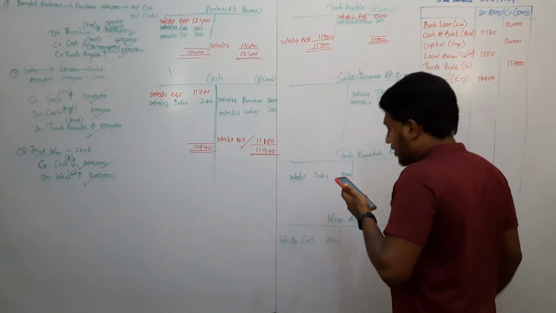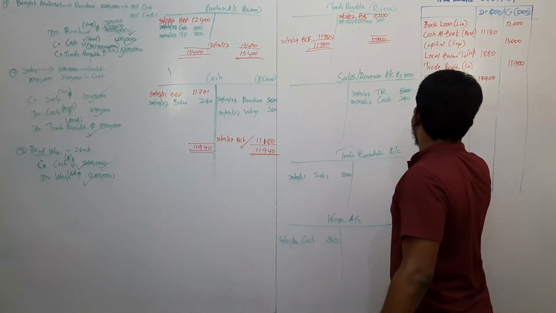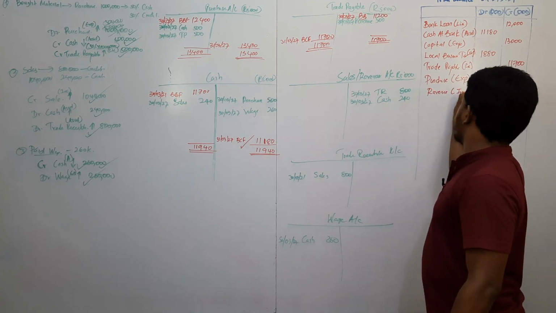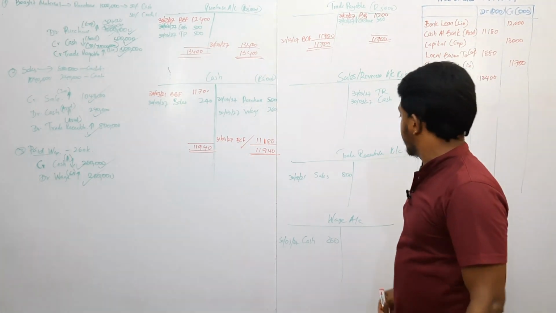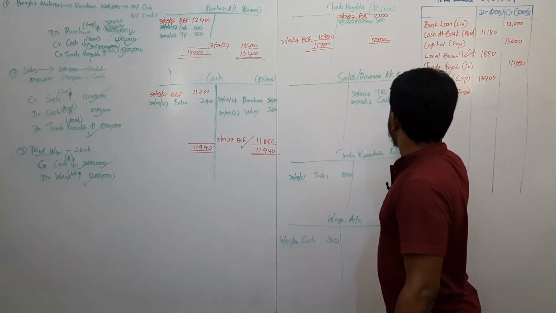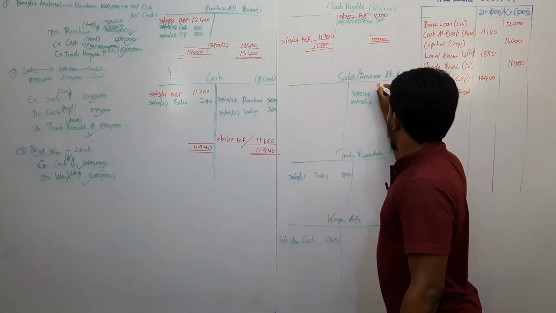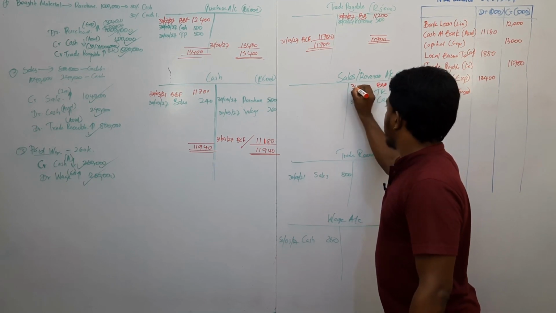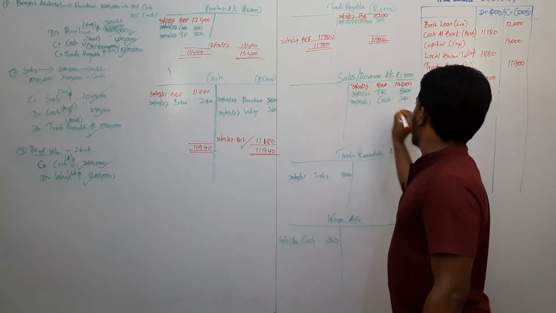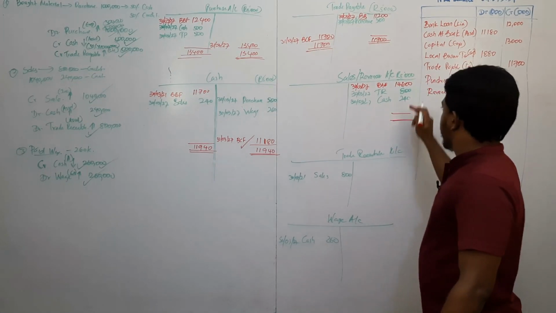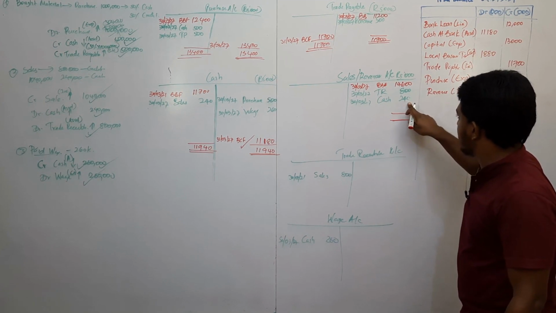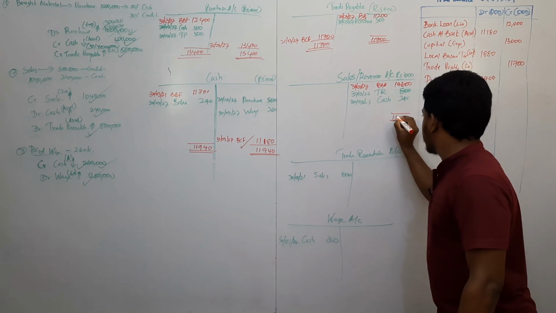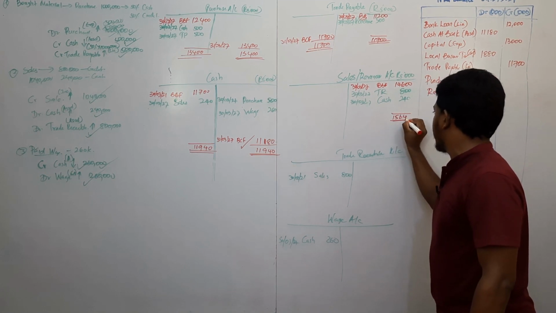Next, revenue. Revenue also we have opened. Revenue is income. The revenue balance here, sales, is 14,600,000. So balance brought forward on 30th March 2027 is 14,400,000, plus 1,040,000, which means 15,640,000.